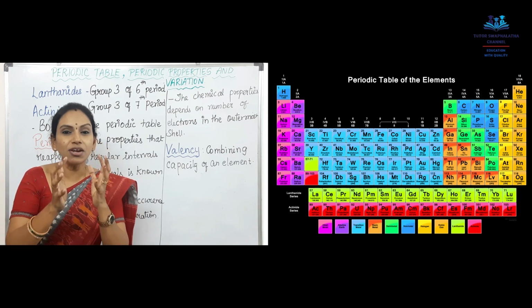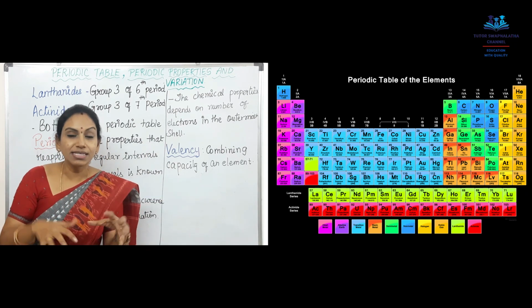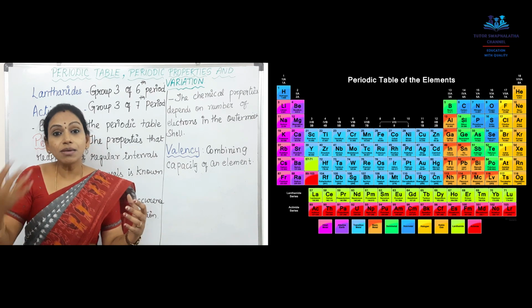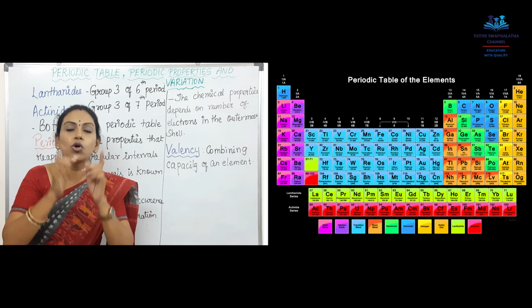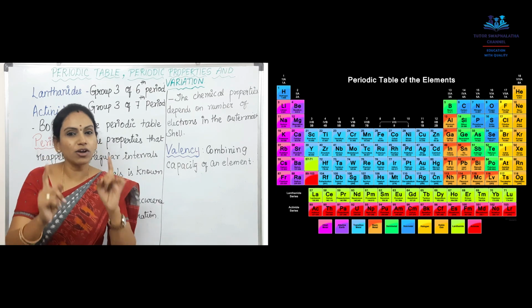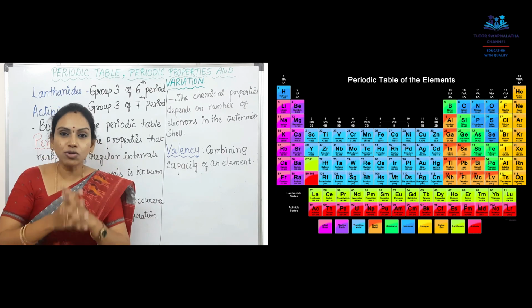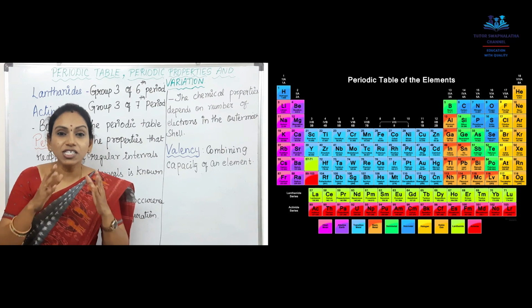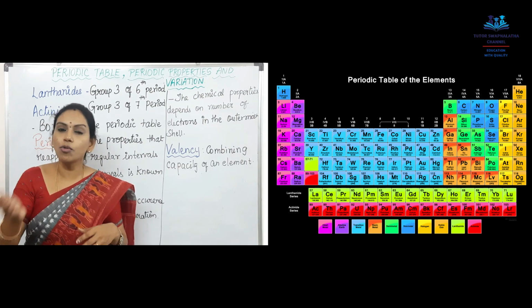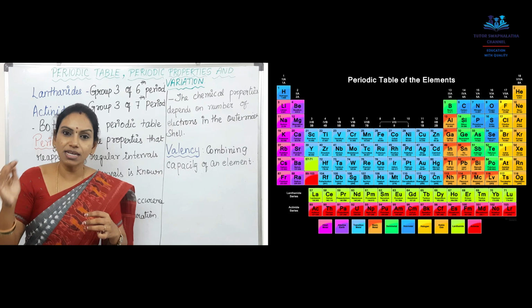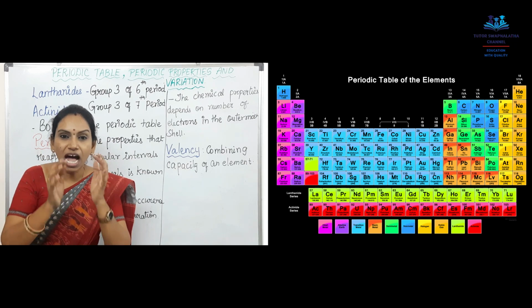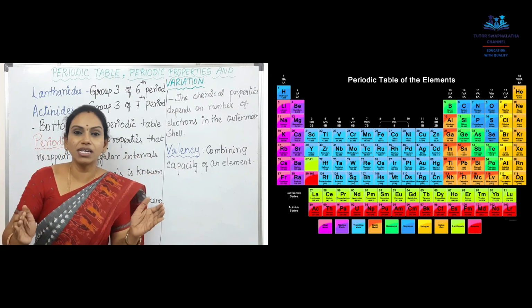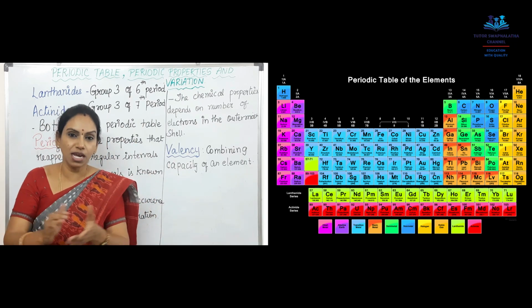What is the reason for this sudden similarity and dissimilarity or variation? The reason is their only culprit, electronic configuration. What is electronic configuration? The arrangement of electrons in the outermost shell or its valence shell. Valence shell, number of valence electrons. So some of the elements have similar valence electrons in the outermost shell.